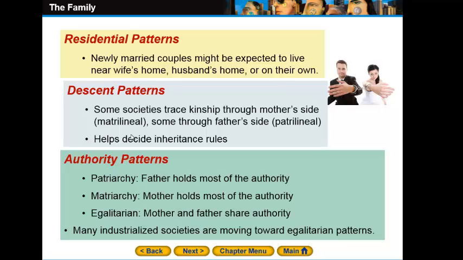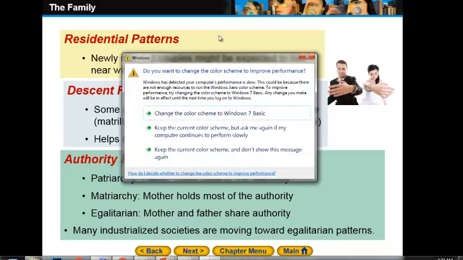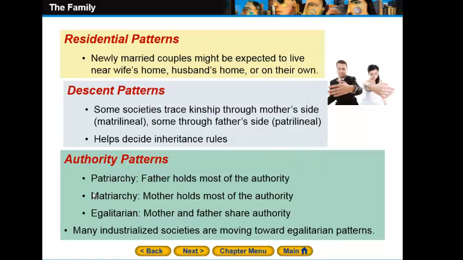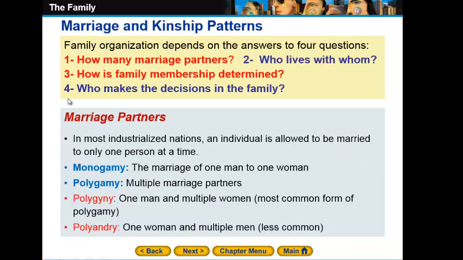But I think nowadays it's mutual. It's called bilineal. So the inheritance will go to both sides. I do not know what this problem is, but let's go on.